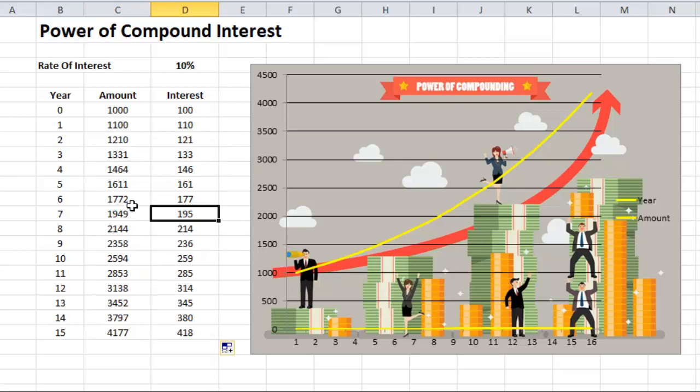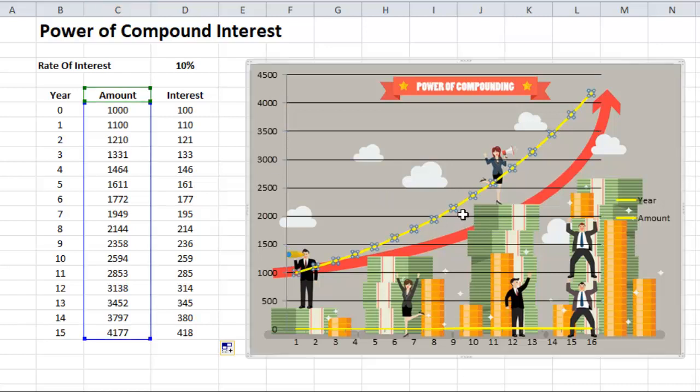At the end of 5 years your amount grows to 1611, which was initially 1000. At the end of 10 years it is 2594. At the end of 15 years it is 4177. Let us plot the graph of this. Graph is already plotted. At the end of 15 years the amount is 4170. Note that the graph is not straight, and this is nothing but the exponential growth in your money.